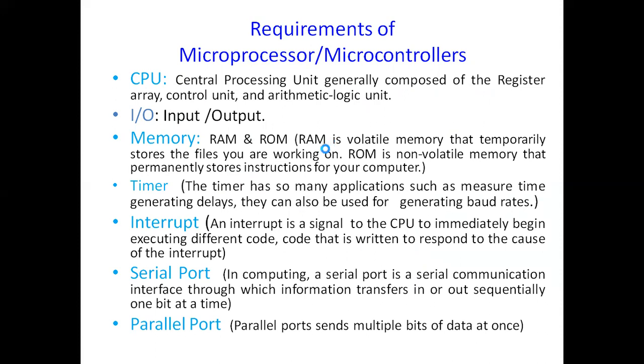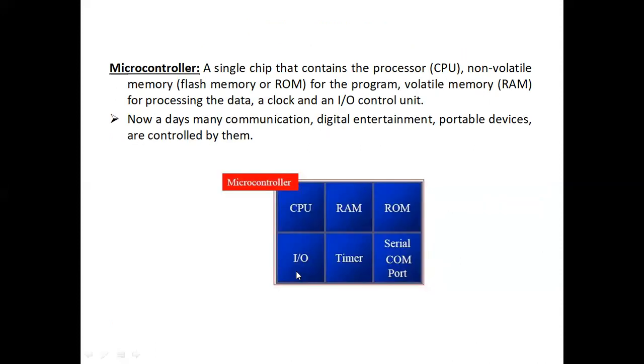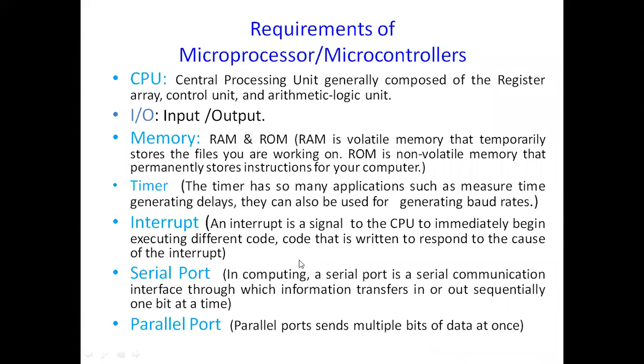The device should also consist of input and output. The input is required to provide the instructions to the memory, and the output devices are used to display the output. We also have a memory, which is categorized as RAM and ROM memory. You all know that RAM is a volatile memory which stores the data that you are working on, and ROM is a non-volatile memory where we can store permanently the instructions which are required for your system.